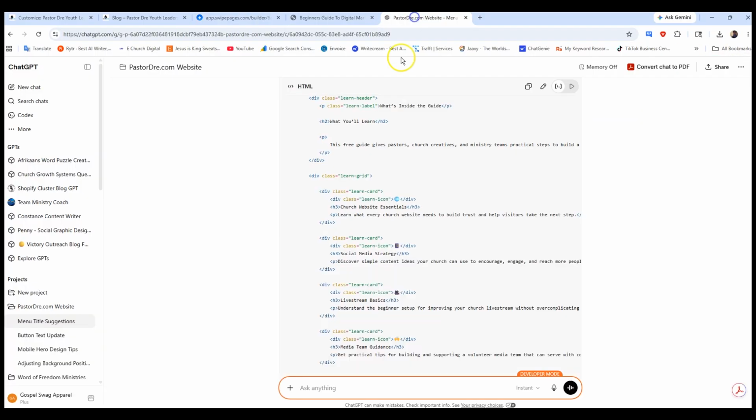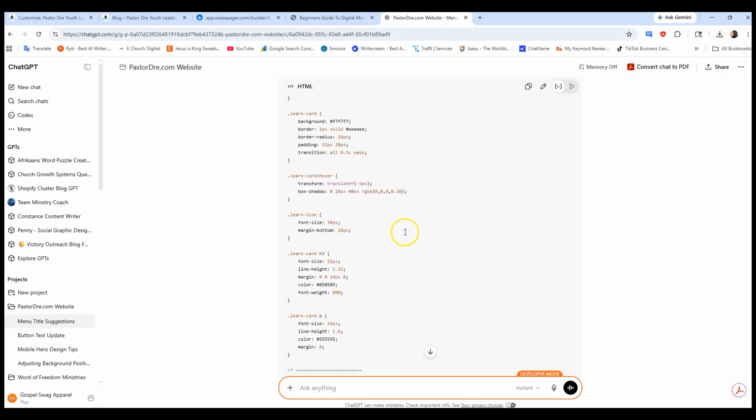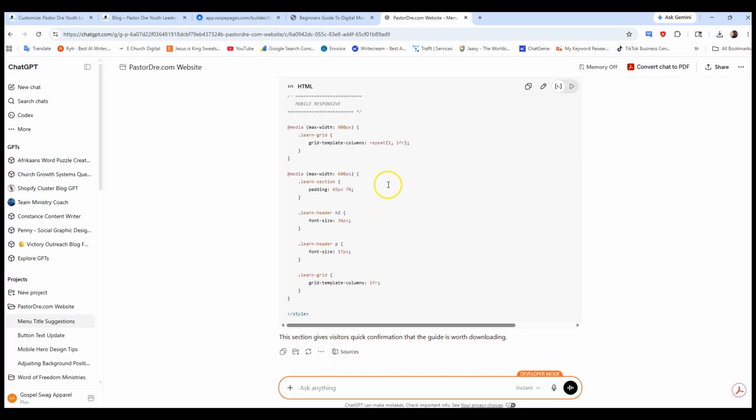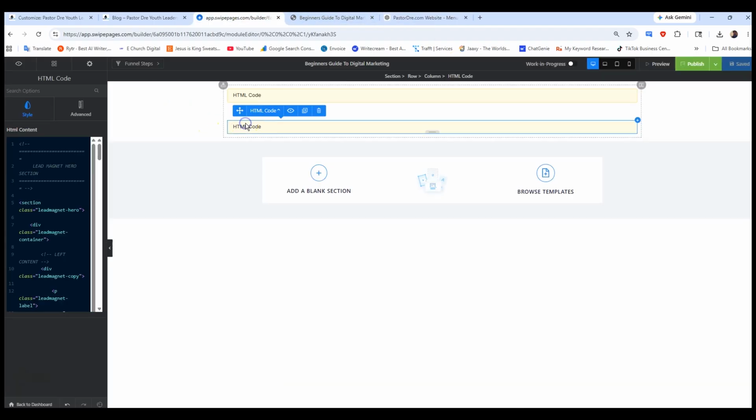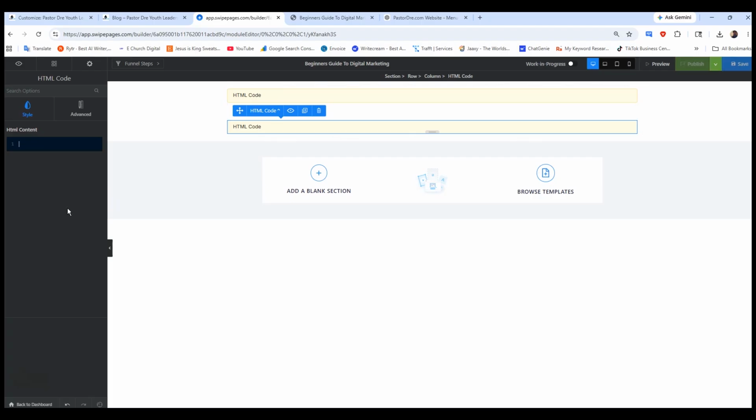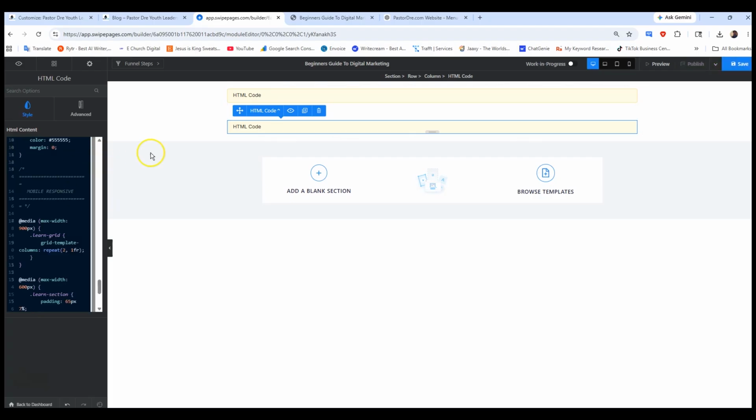So once chat is done with my code, which, it looks like it's done. Before, you'd have to pay a coder to do this for you, and that's a lot of money. But thank God for ChatGPT. All right, so we're going to copy the code, and we're going to go over here to the back end. I'm going to click where it says HTML. I'm going to delete what's there because this is actually a duplicate of the first section. So I'm going to hit Control A, backspace, and Control V, paste the new code. Then we hit save and we hit publish.